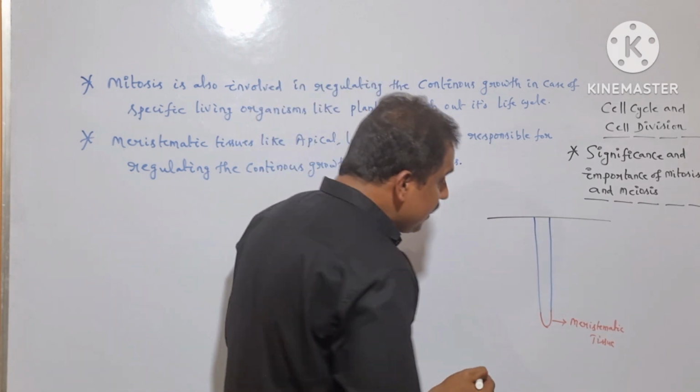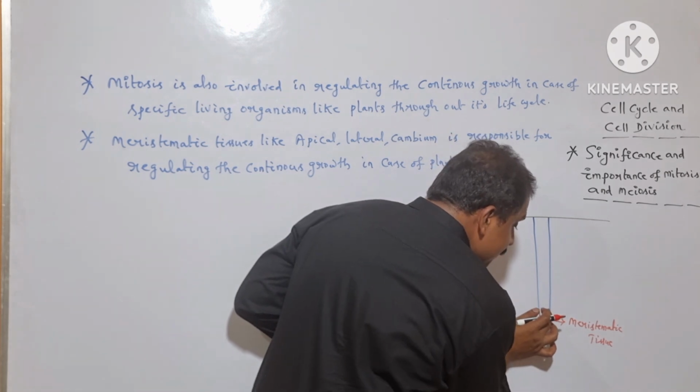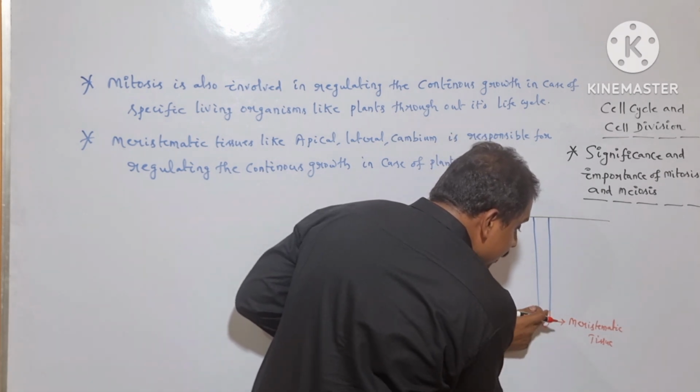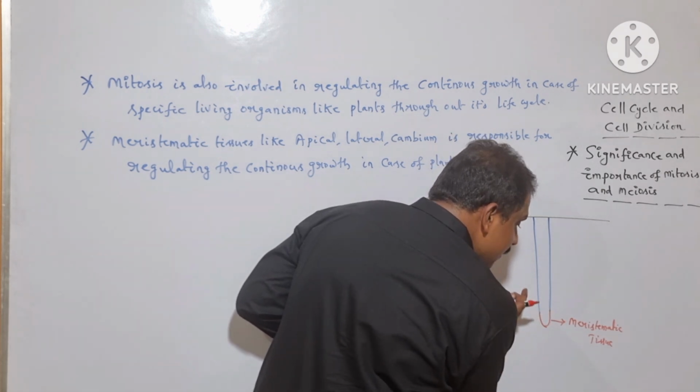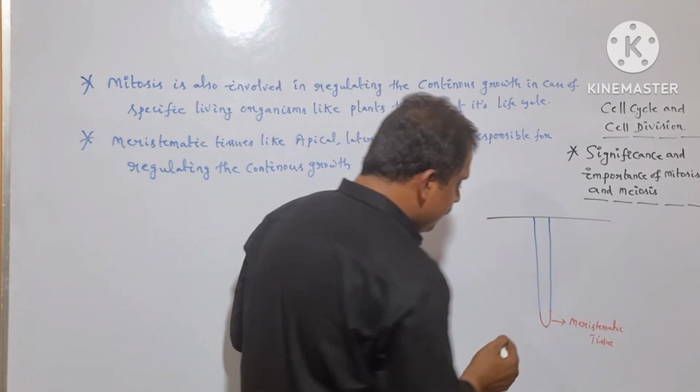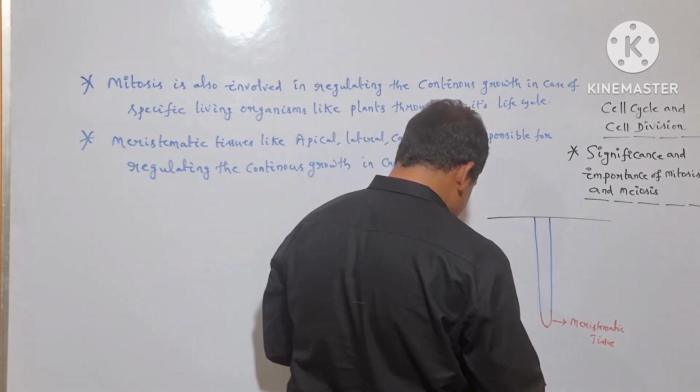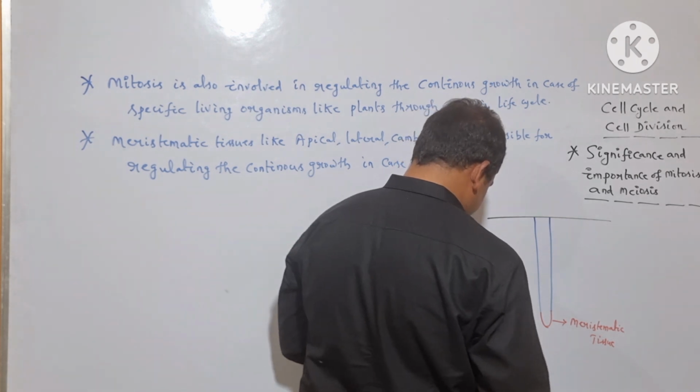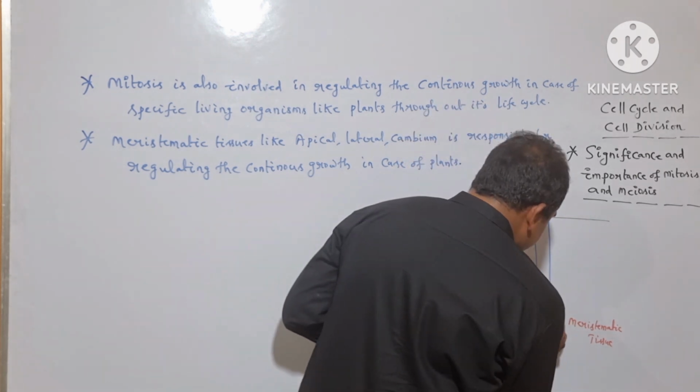Because of this continuous proliferation, very adjacent to the meristematic tissue, we can observe many permanent cells. All these are nothing but the permanent cells, right?